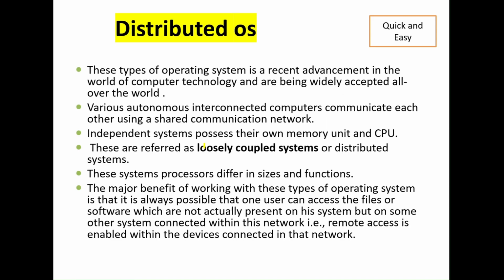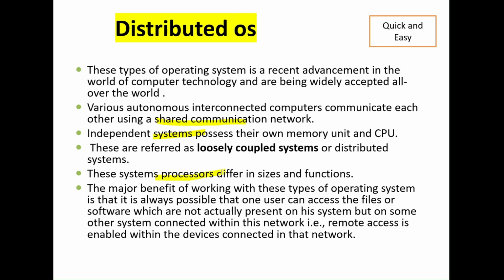Now the distributed operating system. As the name suggests, we are going to distribute the operating system. Various autonomous interconnected computers communicate with each other over a shared communication network. Independent systems possess their own memory unit and CPU. So these are loosely coupled systems or distributed systems. These system processors differ in size and functions.